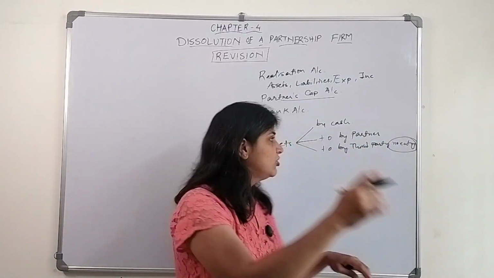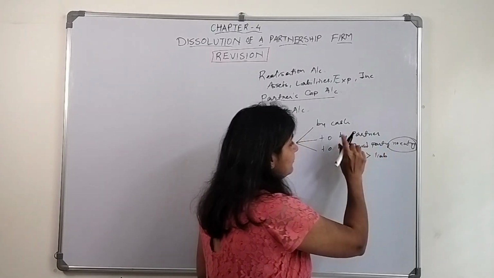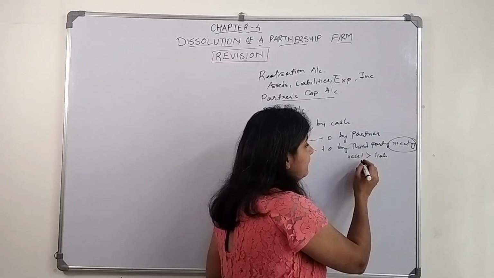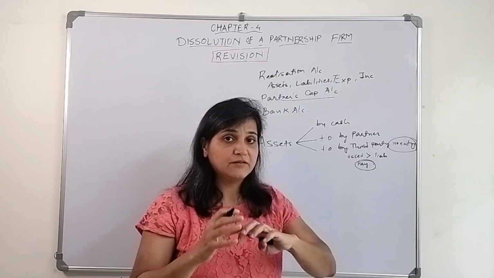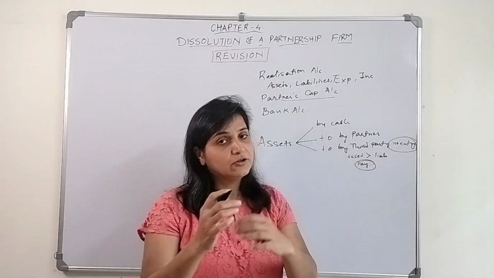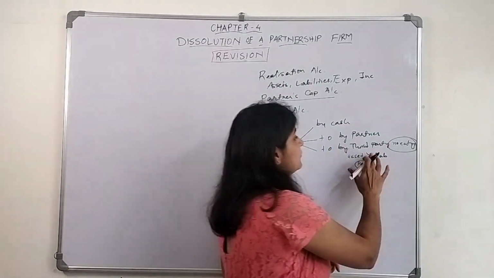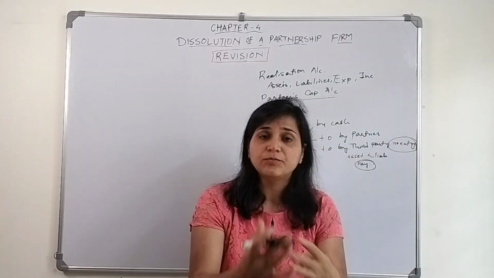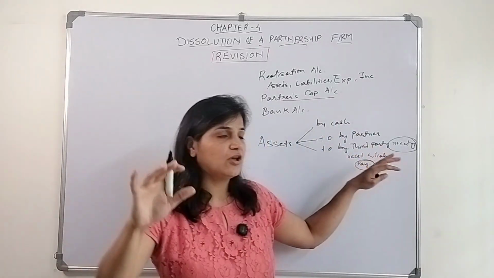Now there could be a situation that the asset amount is more as compared to the liability taken over by the third person. If it is more and the person agrees to pay a certain amount, then that payment amount we need to record. If that liability is being paid by paying a certain cash amount, so bank account debit to realization account, that is a kind of an income for the firm. Or else if the asset amount is less as compared to the liability and the firm has to pay money, then realization account debit to bank account, the cash goes out from the firm.